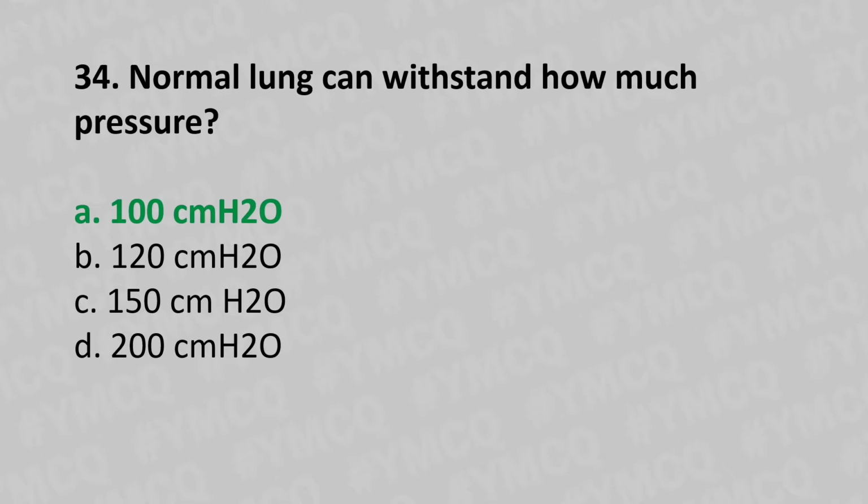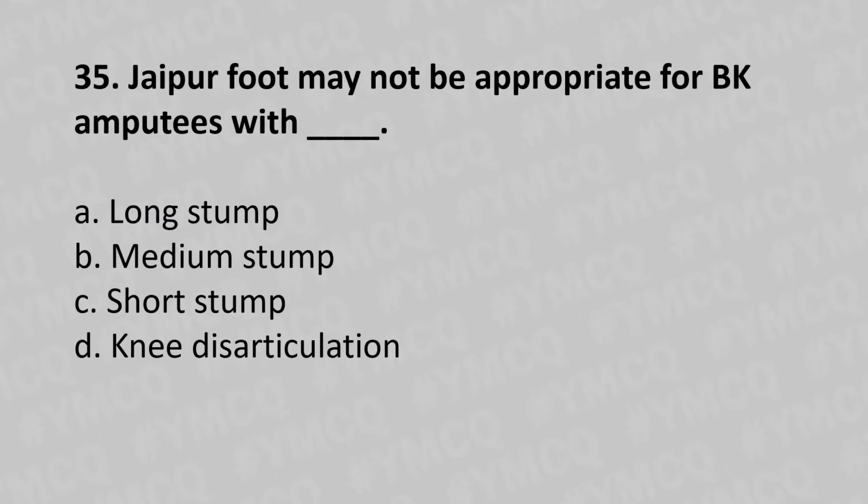Moving to our 35th question. Jaipur foot may not be appropriate for below-knee amputee with dash. Option A, long stump. Option B, medium stump. Option C, short stump. Option D, knee disarticulation. And the answer is option A, long stump.